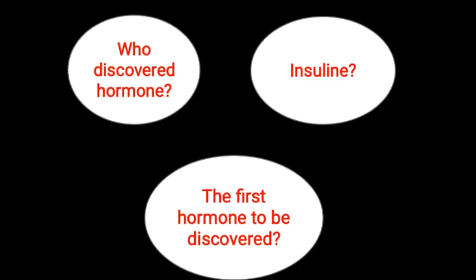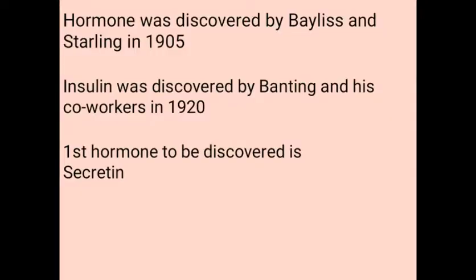Who discovered hormone? What is the first hormone to be discovered? The term hormone came from a Greek word hormein, which means to excite. The term hormone was coined by Bayliss and Starling in 1905.